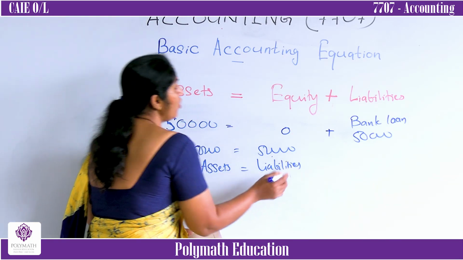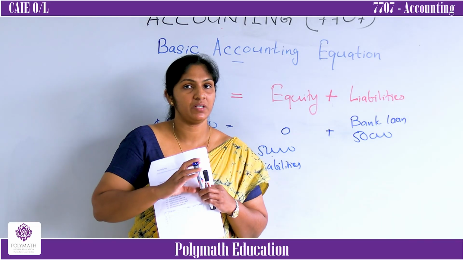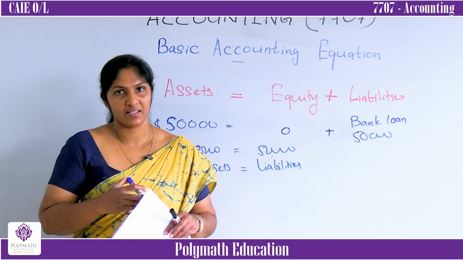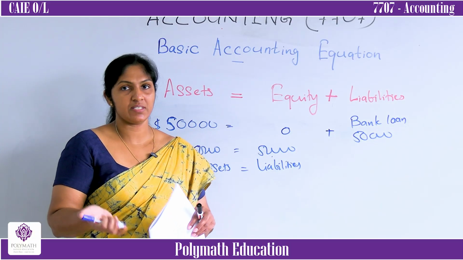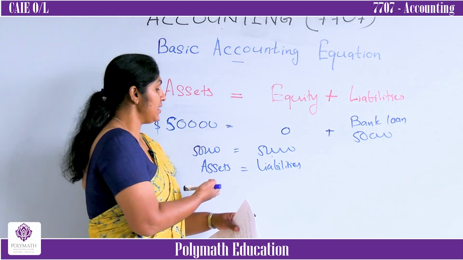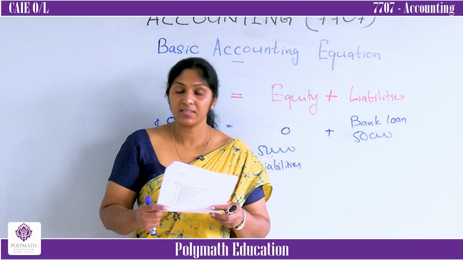What did I say? I told you the basic accounting equation always represents the relationship between the assets and the ownership of the assets. Earlier, the total assets were owned by the owner. In this situation, total assets are owned by a third party. Look at the third one.